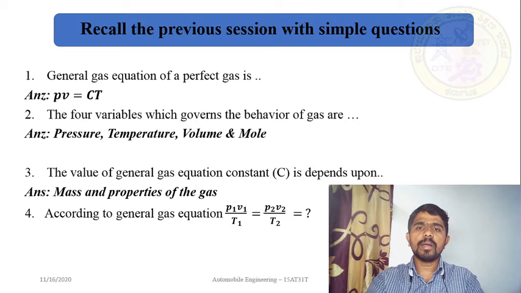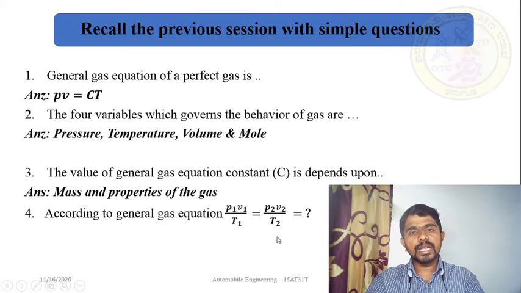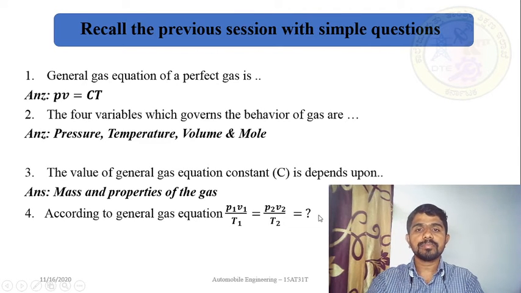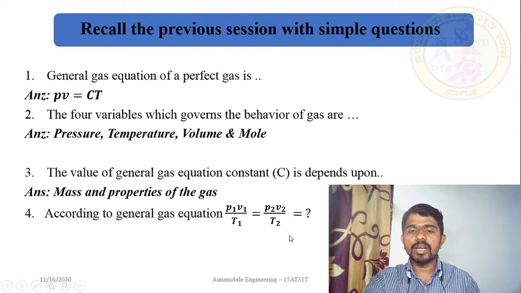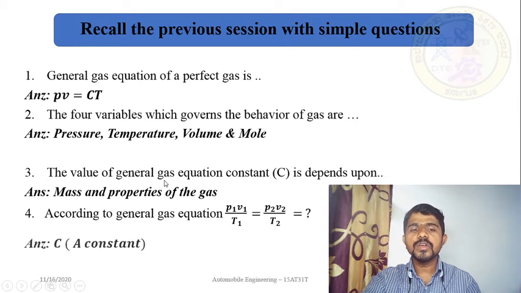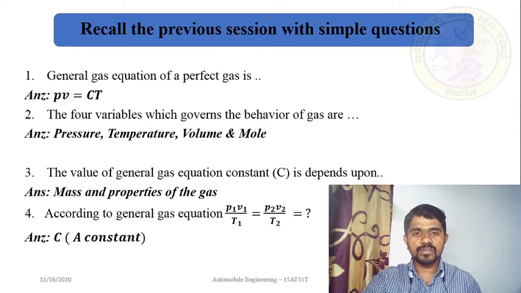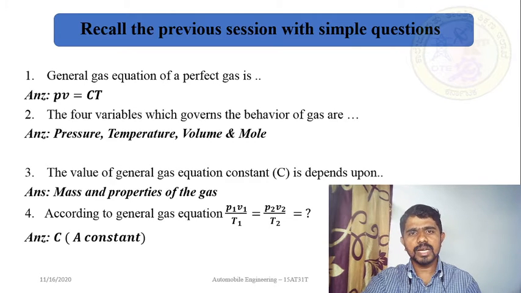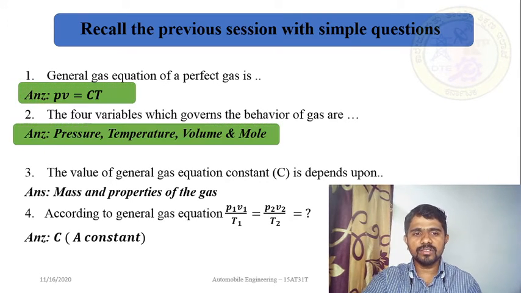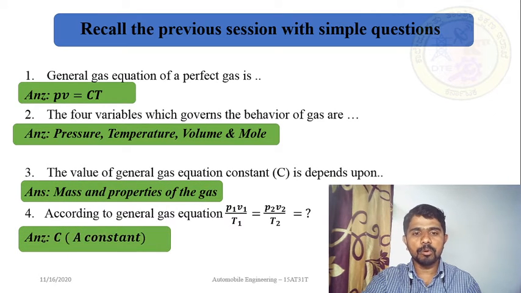The last question is, according to the general gas equation, P1 V1 by T1 is equal to P2 V2 by T2, which is equal to what? If you use your common sense, you can find the answer. It is equal to a constant. This is what the general gas equation is. So this is the question and answer session, and you should remember these answers, very important.